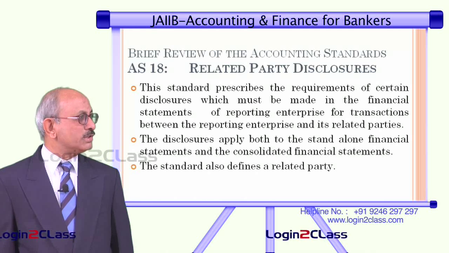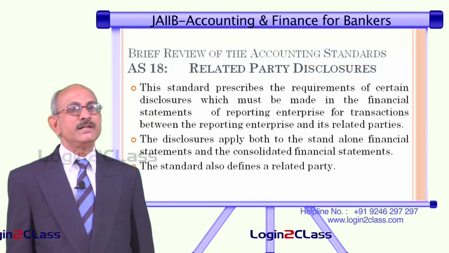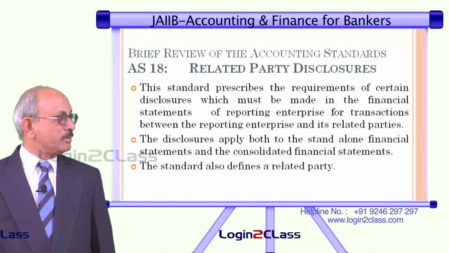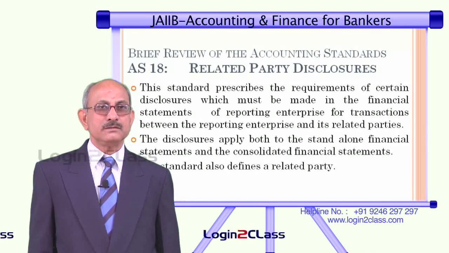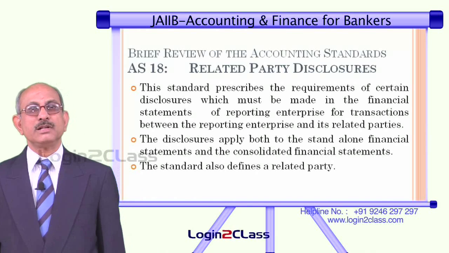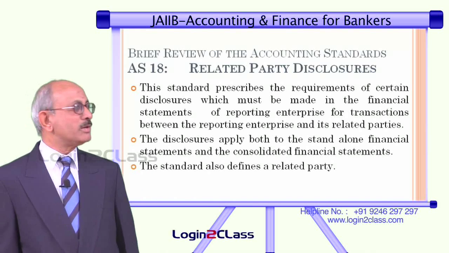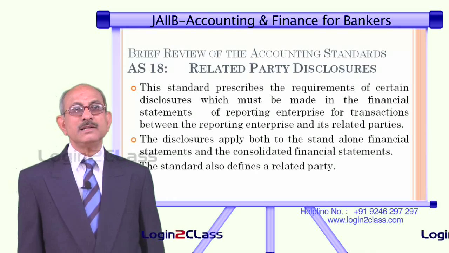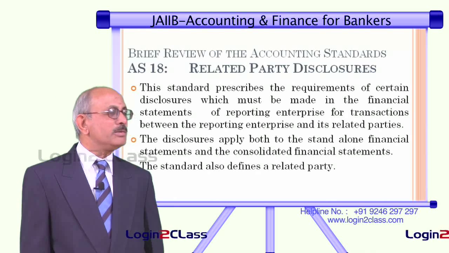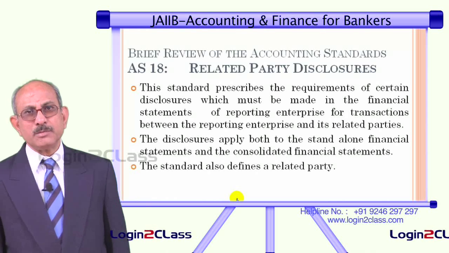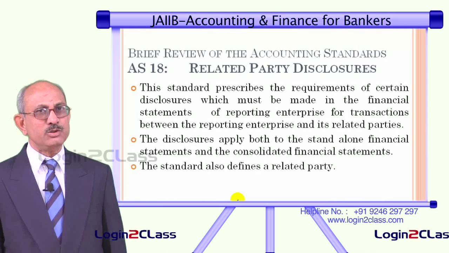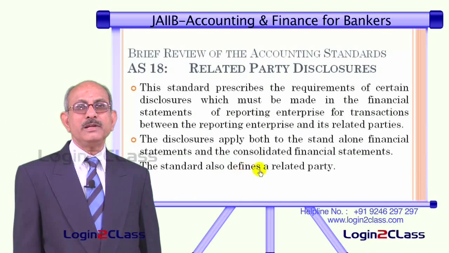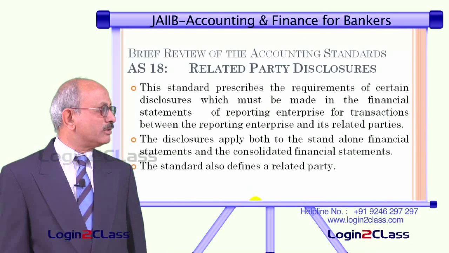The disclosures apply both to the standalone financial statement and the consolidated financial statement. That means even when the company does not have any subsidiaries, they have to be disclosed separately, and even in the case of group companies, they need to be disclosed. That means whatever transactions take place between the related parties, between one group company and another group company, or between the companies and the other outside related parties, need to be disclosed both in the financial statement of the parent company or the subsidiary company individually, but also in the consolidated financial statement of the parent company, which includes the financial statement of the subsidiary company also.